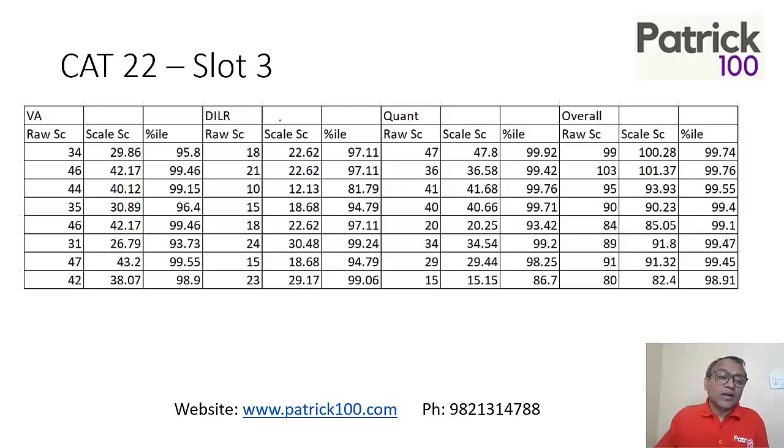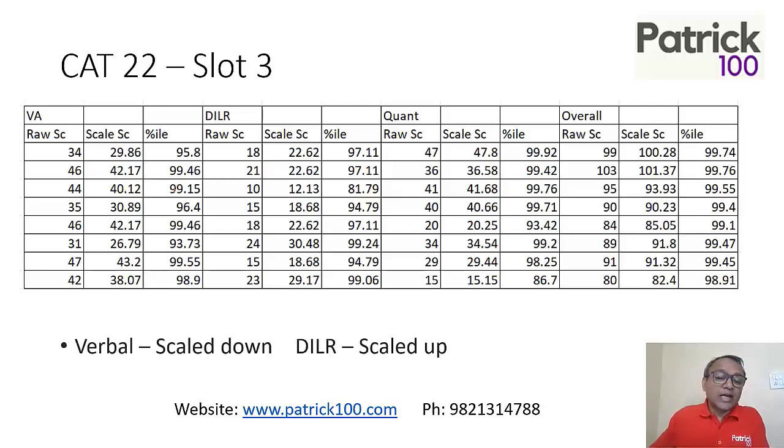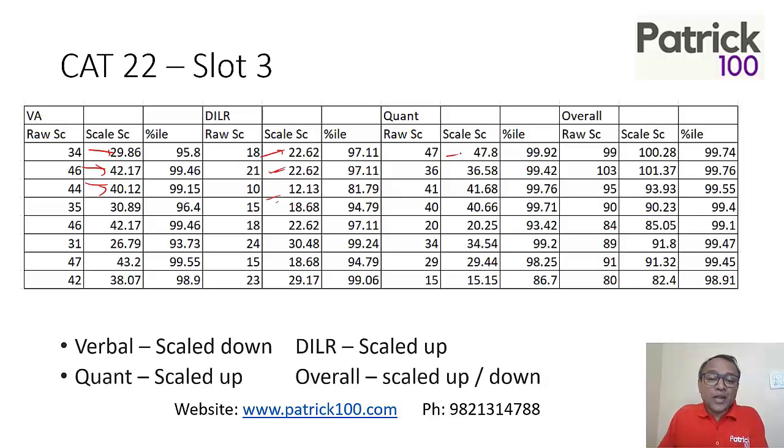And same with slot 3, if you look at it, the VRC was scaled down, because the paper was easy, so the people scored high marks, so it was scaled down. DLR was scaled up, marks went up. Cont was scaled up again, and overall scaled up or down depending on which section scored more. If you scored very high in verbal, your overall scaling would have come down. If you scored high in DLR and Cont, the scores must have gone up. That's how your scaling happens.